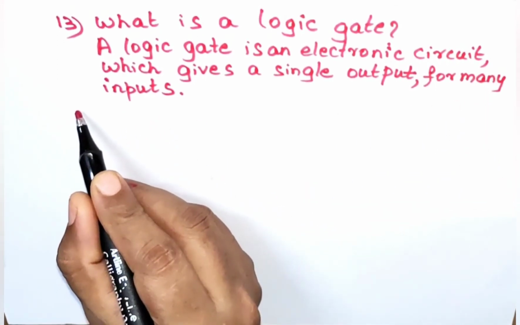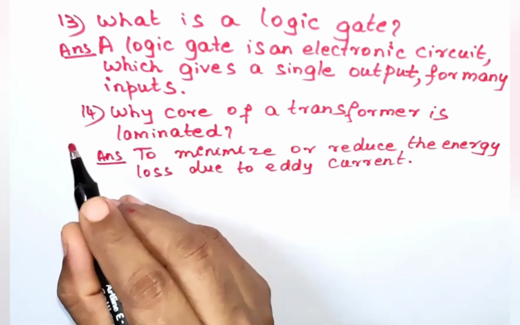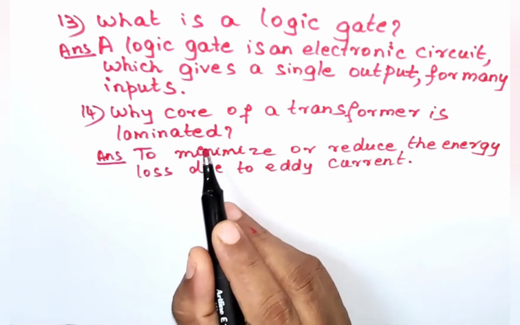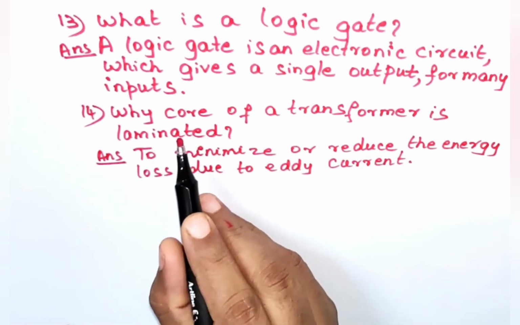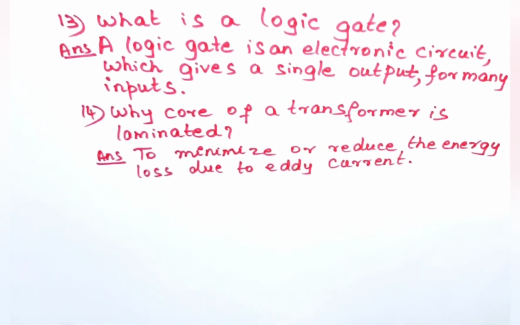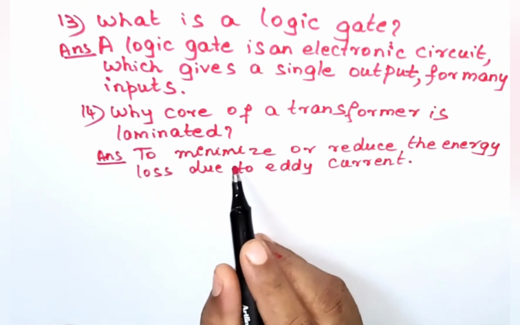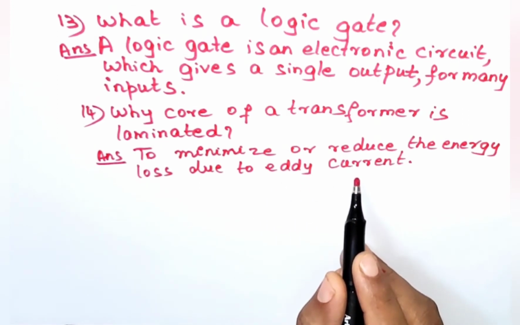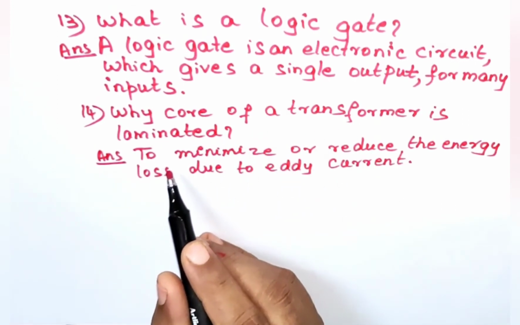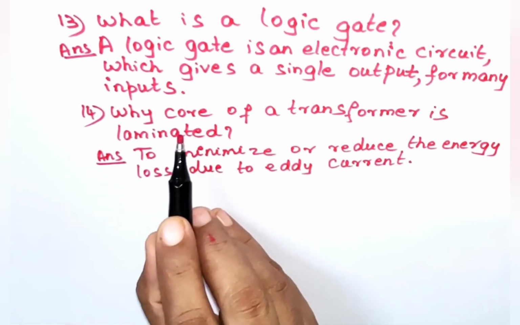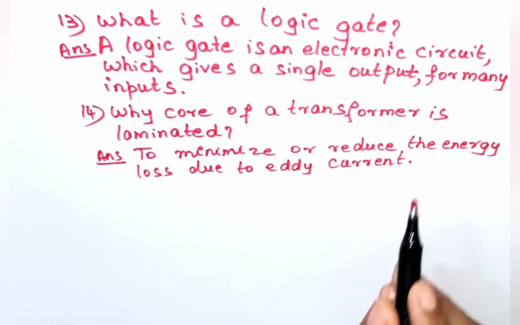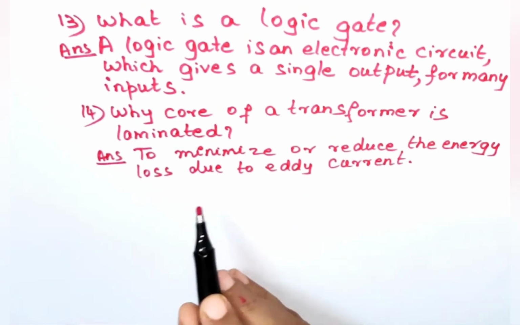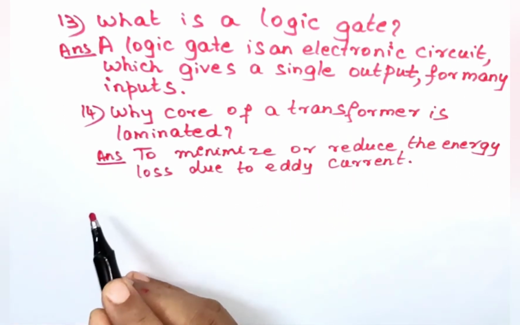Now let us discuss question number 14. Why is the core of a transformer laminated? It is to minimize or reduce the energy loss due to eddy current. That is why the core of the transformer is laminated.